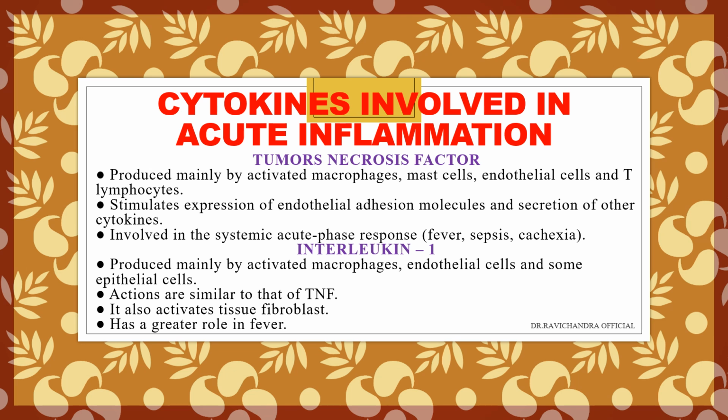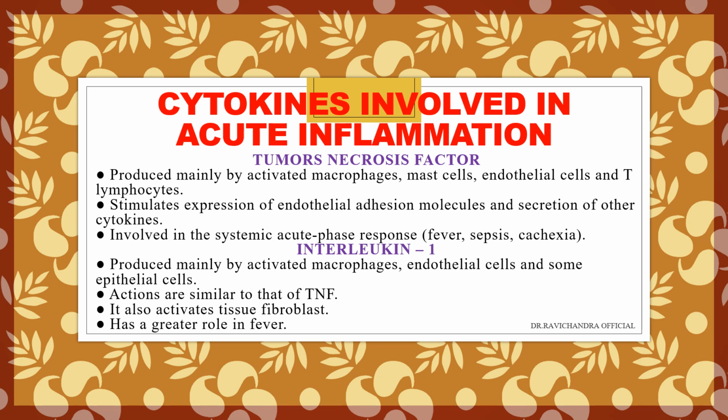Tumor necrosis factor will stimulate expression of endothelial adhesion molecules and secretion of other cytokines. It is involved in the systemic acute phase response like fever, sepsis, and cachexia. So, in MCQ, they can ask: tumor necrosis factor is produced by activated macrophages, mast cells, endothelial cells, and T lymphocytes.